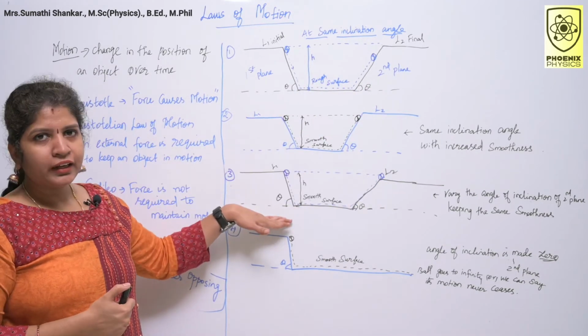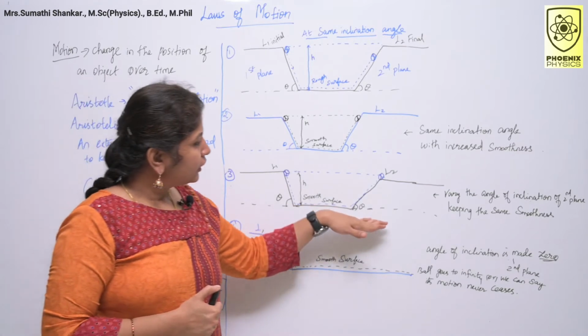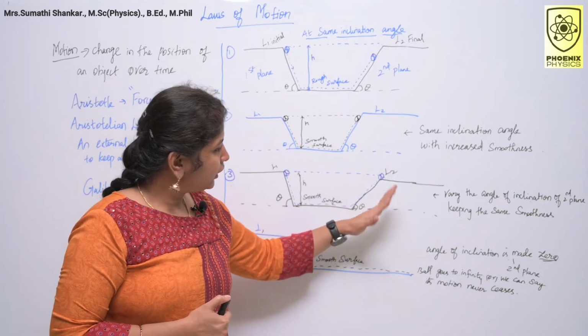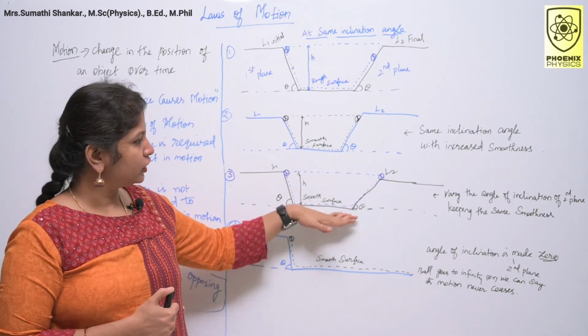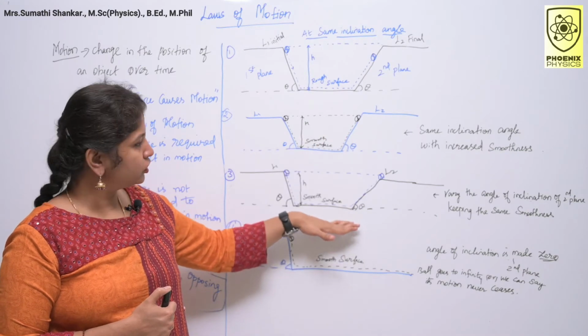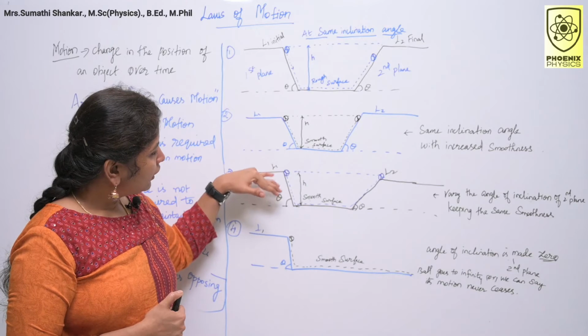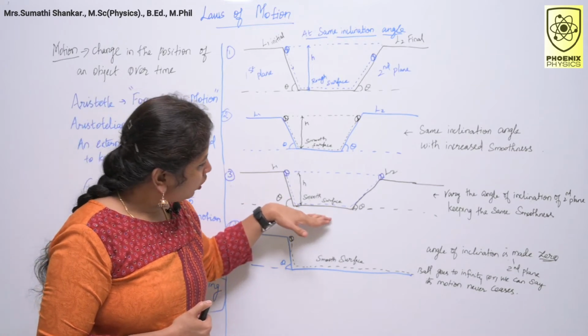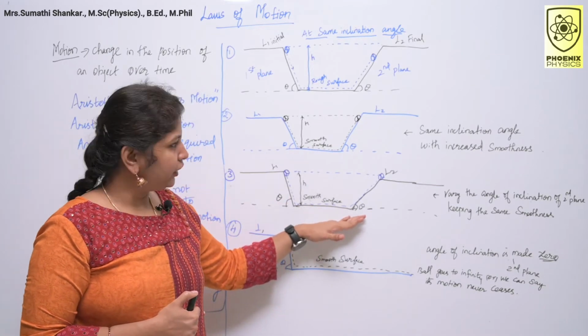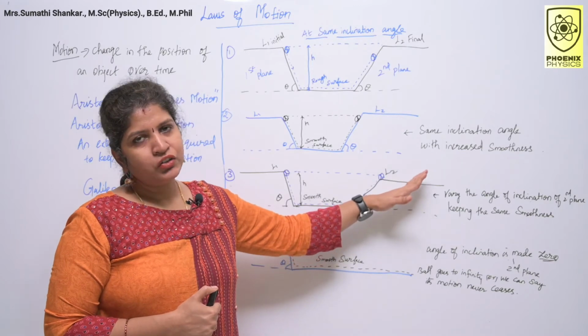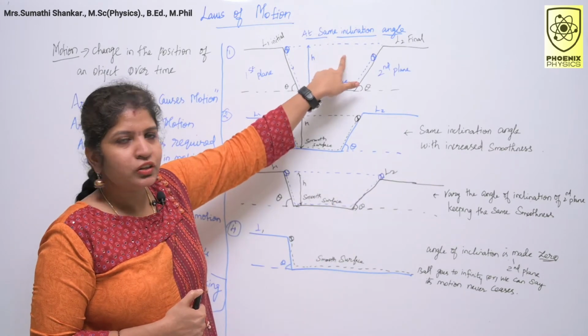Look at the third diagram. Here Galileo varied the angle of inclination. He maintained the same smoothness. So in this scenario, the ball travels a longer distance on the second plane and reaches the same height. The position is different.